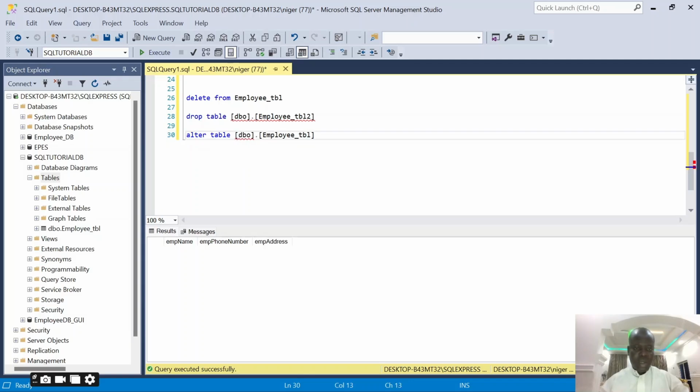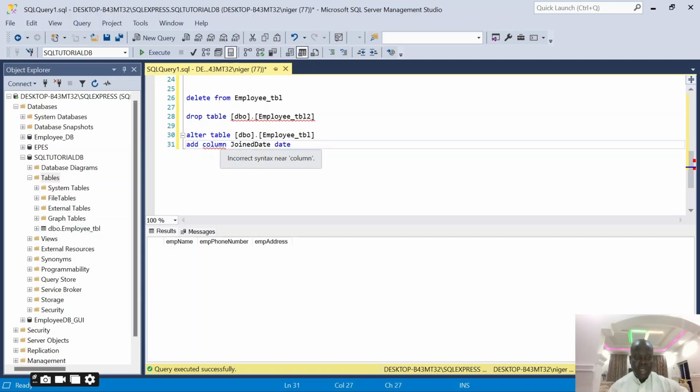Alter table. This you can see. And how do I add? What am I adding? Column. And what's the name of it? What do I want to call the column? I want to call it joined date or created date. Let me call it joined date. And what format is it going to be? It's going to be a date format.